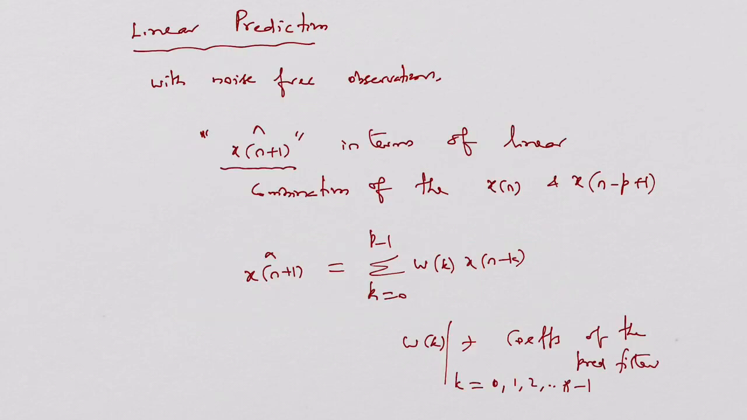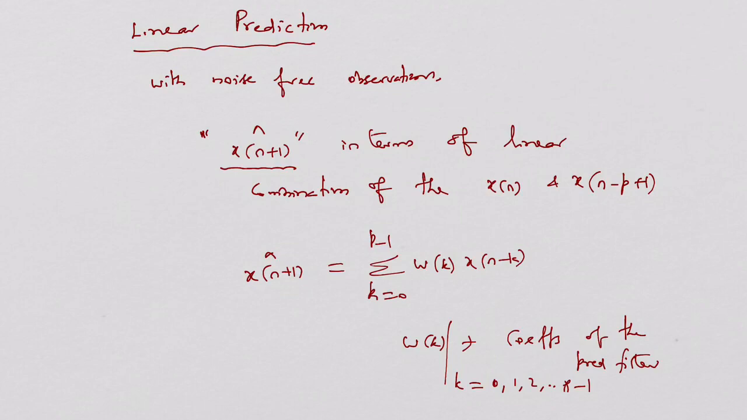Okay. The second important application is linear prediction. Linear prediction will be done in 2 ways: one is with noise-free observation, the other is with noisy observation. Let's talk about noise-free observation.